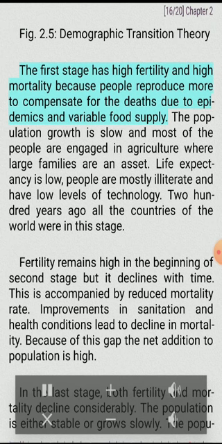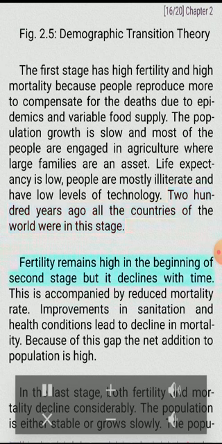The first stage has high fertility and high mortality because people reproduce more to compensate for the deaths due to epidemics and variable food supply. The population growth is slow and most of the people are engaged in agriculture, where large families are an asset. Life expectancy is low, people are mostly illiterate and have low levels of technology. 200 years ago all the countries of the world were in this stage.